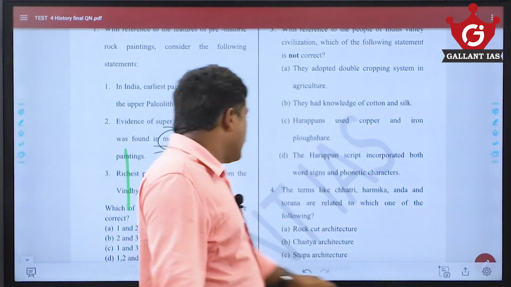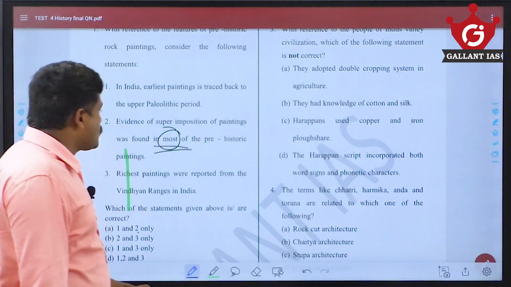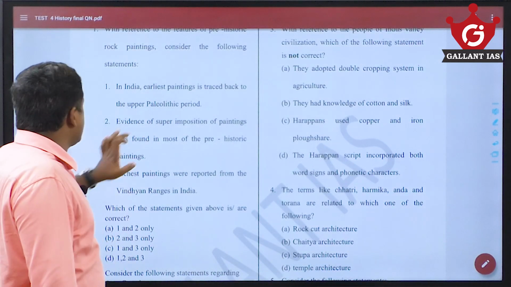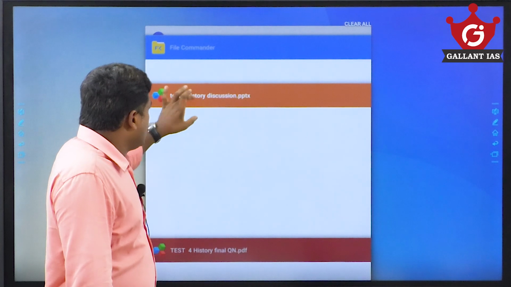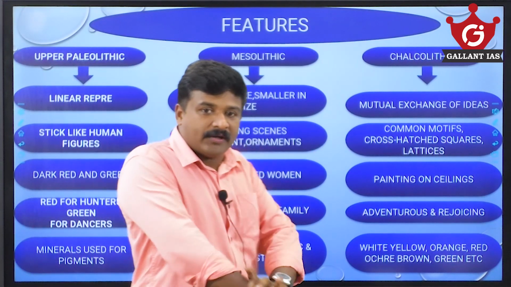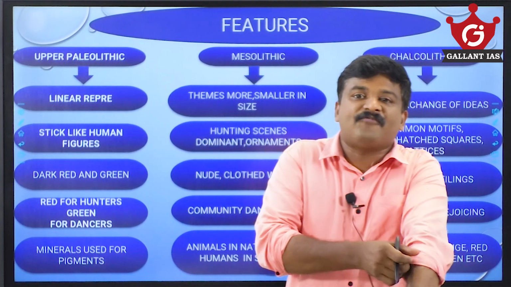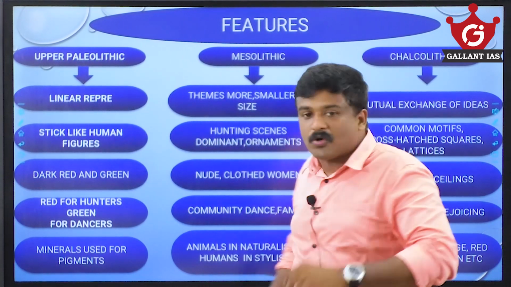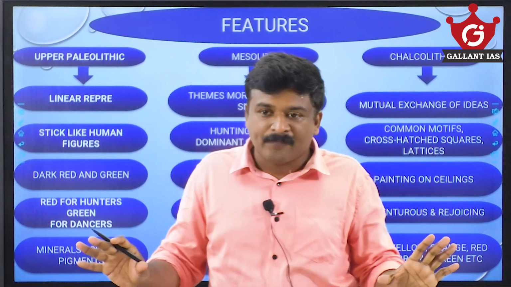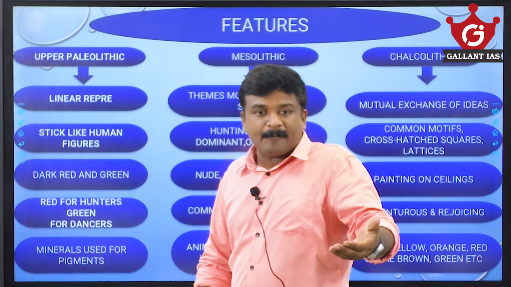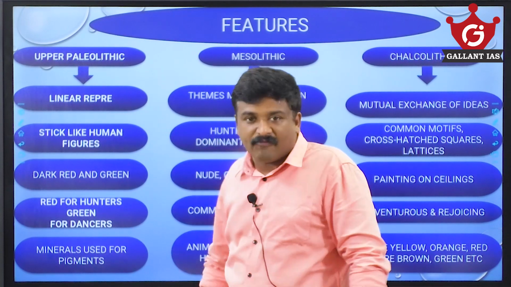Please take care that this prehistoric painting concept is very important. You must know the salient features of Upper Paleolithic painting, Mesolithic painting, and Chalcolithic painting. That must be very clear to you. Linear representation of the characters, stick-like human figures, is a feature of Upper Paleolithic.